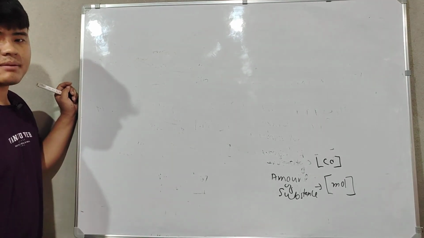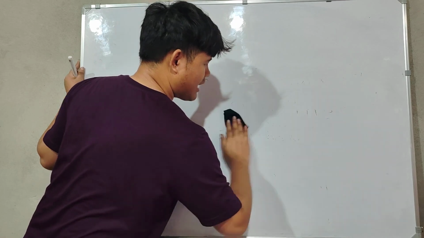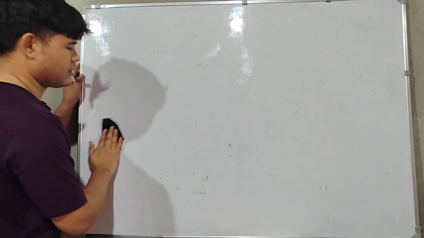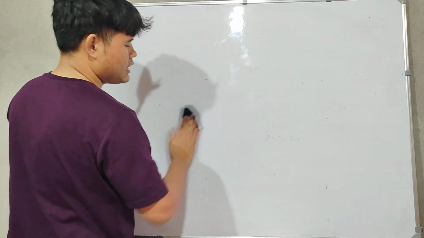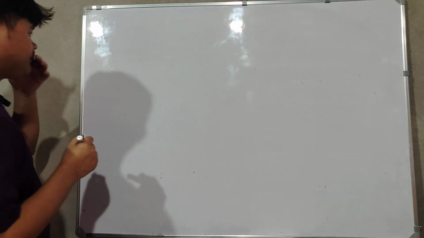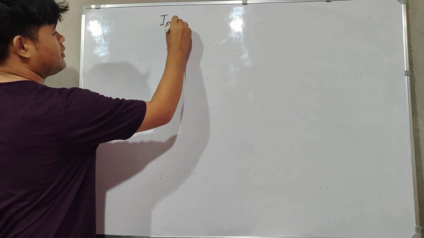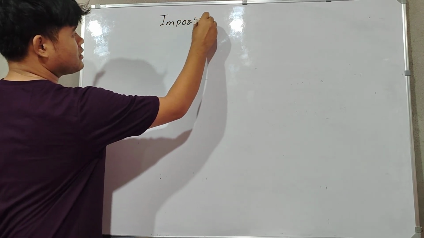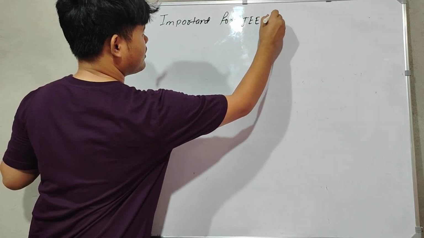Because any formula may come in the exams, so practice their dimensions once. It will not take even 2 minutes. When you practice again and again, it will not take even 1 minute. Okay, so let's see the important ones for JEE and NEET.